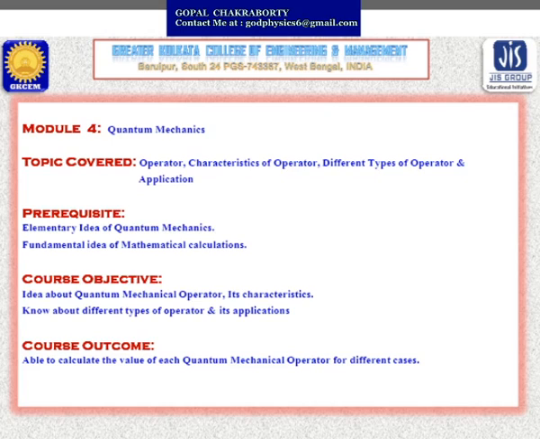The prerequisites for these topics are an elementary idea of quantum mechanics and a fundamental idea of mathematical calculations. The course objectives are to give an idea about quantum mechanical operators and their characteristics, and to know about different types of operators and their applications. After completing this course, students will be able to calculate the value of each quantum mechanical operator for different cases. These are the corresponding course outcomes.